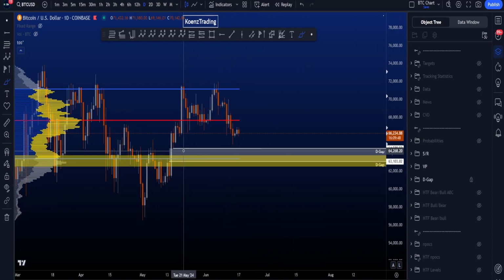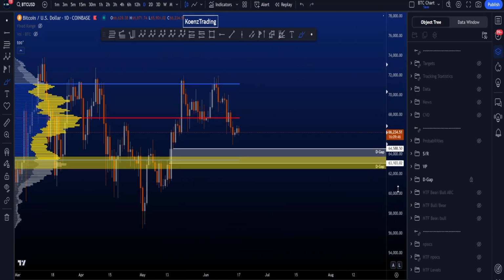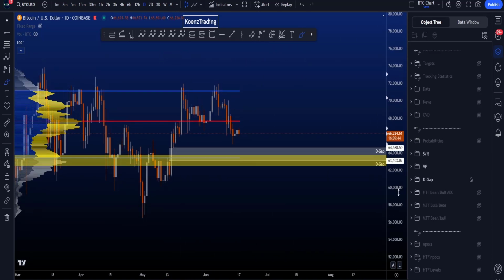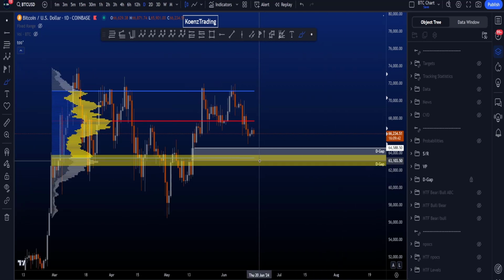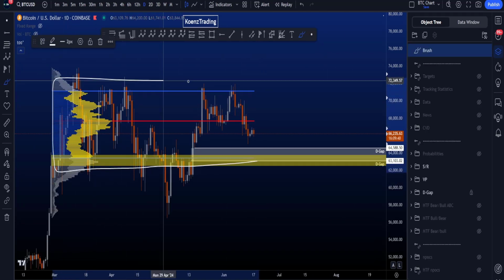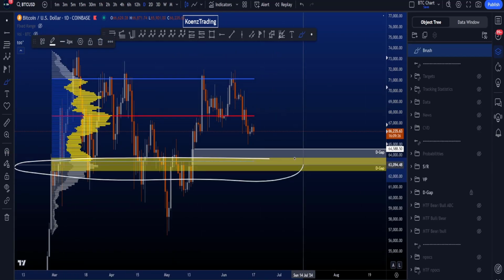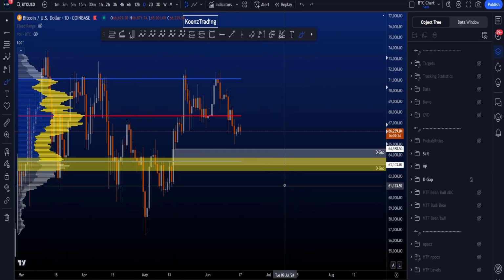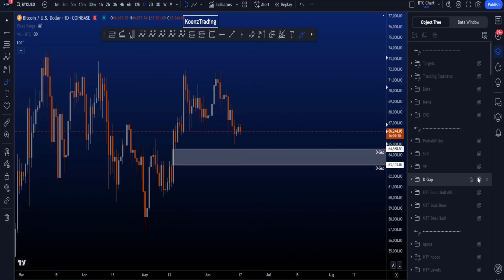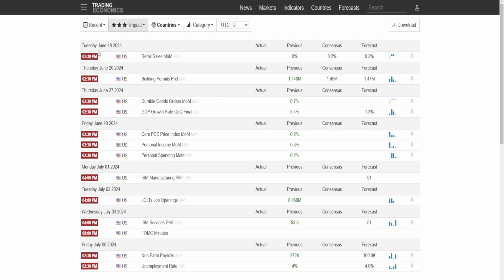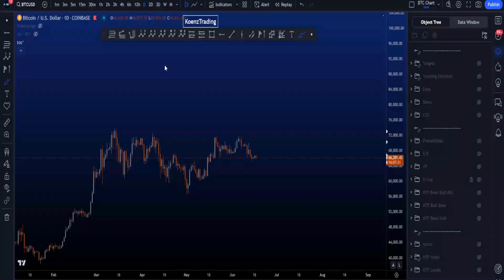First of all, we have a daily gap here where the daily gap low is at 63.1k. That is in confluence with the value area low of the volume profile of this range as well, and an important support resistance area in this range, giving you a support area between 63.5k and 62k. We also have some news this week. First of all, tomorrow on Tuesday 2:30 p.m. and then also on Thursday 2:30 p.m. Central European time, so make sure you trade safe around these hours.